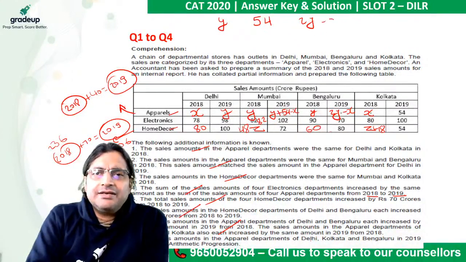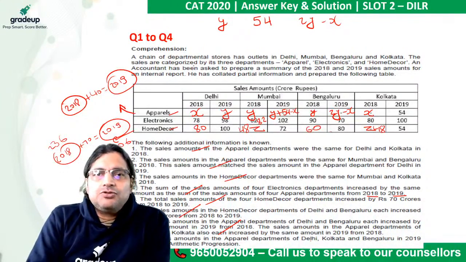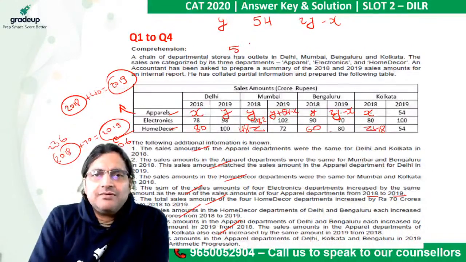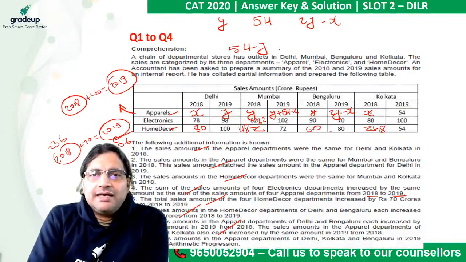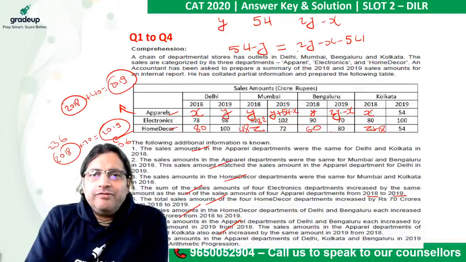Mind you, 2019. Now, since these three figures are in an AP, what is the common difference? 54 minus y. And that should be equal to 2y minus x minus 54, the difference of two consecutive terms. From here, what do we deduce? Bring y to this side, so this becomes 3y minus x. This gives us 3y minus x equal to, let's take 54 to that side, 108.